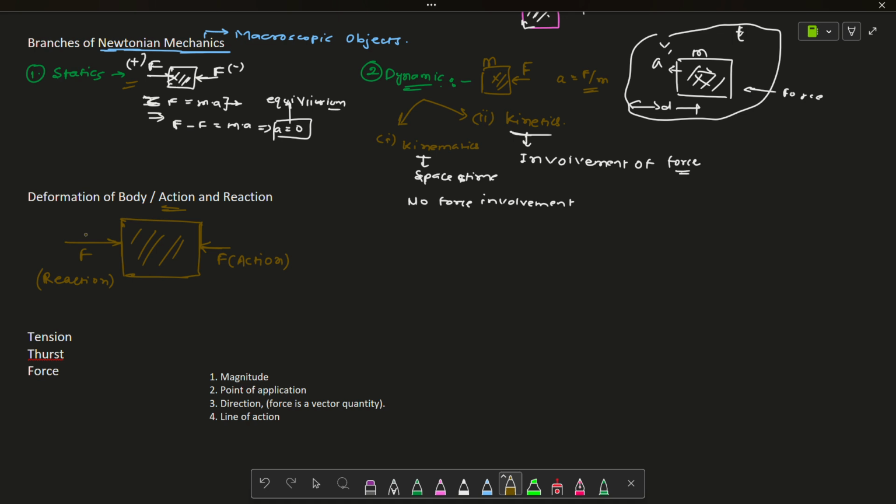Now we will learn the deformation of body from this example only. Let's suppose any material in this world has some deformability. If you take anything and apply a hammer over it, it will get deformed. That means there are material properties in any object which can get deformed after applying forces.